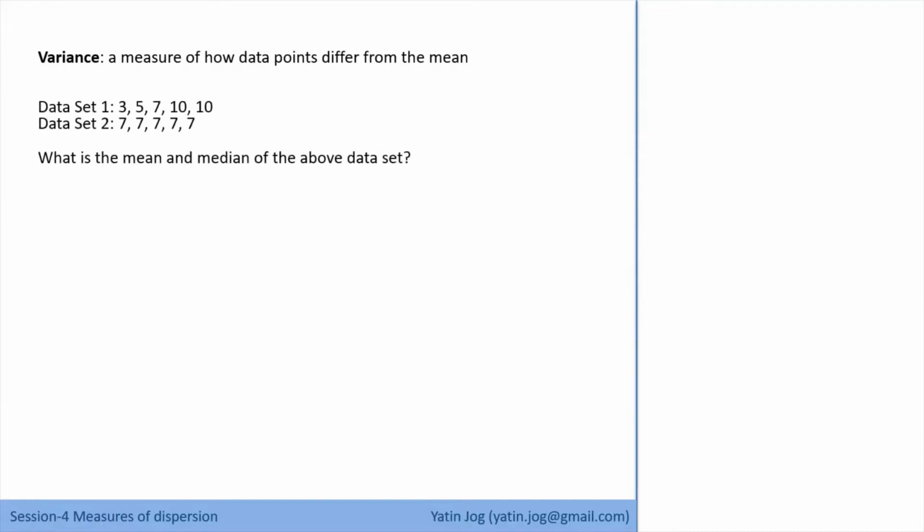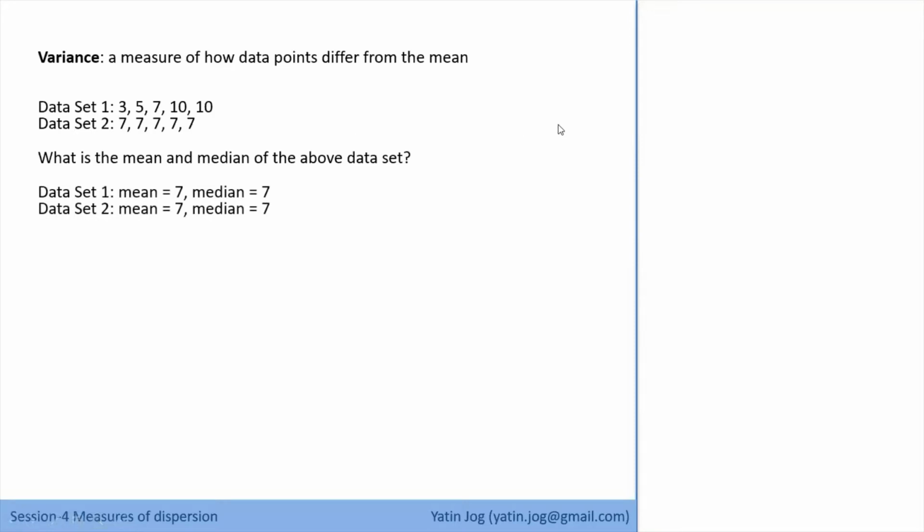Data set 1 and data set 2. Data set 1 has 5 values: 3, 5, 7, 10, 10. And data set 2 also has 5 values: 7, 7, 7, 7, 7. Now what is the mean and median of both the data sets? Calculate the mean value and median value for data set 1 and data set 2. In both the data sets, the mean is 7 and the median is also 7.